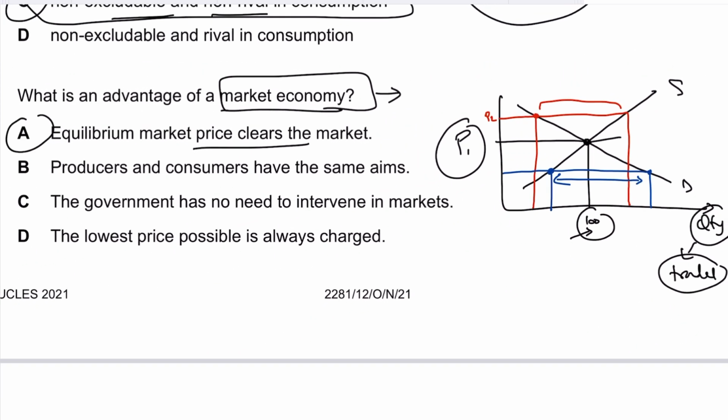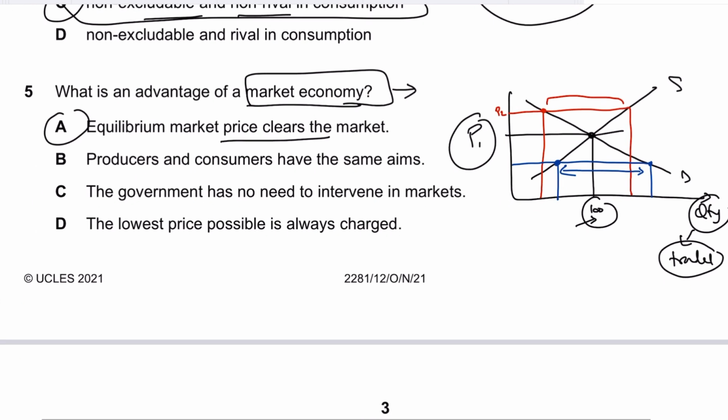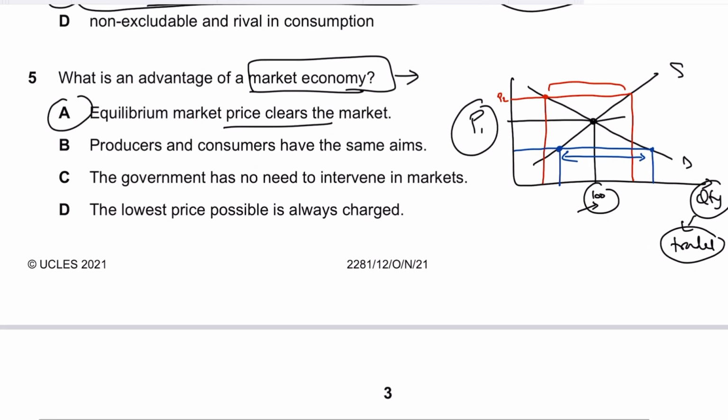And remember that in a market economy, the price mechanism makes sure that all such surpluses and shortages are auto-corrected, without any need for the government to intervene. The equilibrium price makes sure that all the surpluses and shortages are cleared, because at the equilibrium point there would be no surplus and shortage. That is why the equilibrium price is that price which ensures that quantity demanded equals quantity supplied.